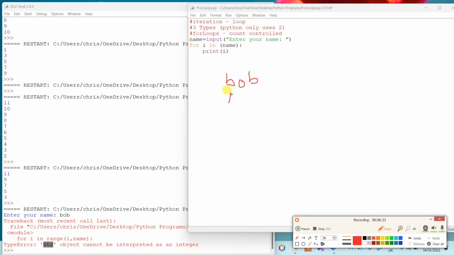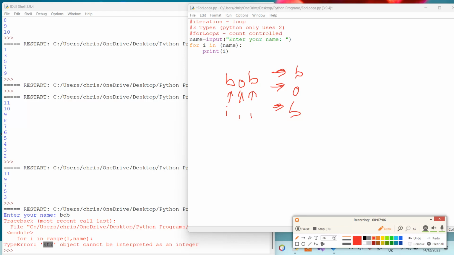So I is more like a pointer or an arrow, and for I in Bob, it's going to start there, and it's going to print out I, so it will print out B, and then it will go on to the next one and print out I again, which is O, and it will go to the next one and print out I again, which is B. So hopefully I will get Bob written out in one line like that.